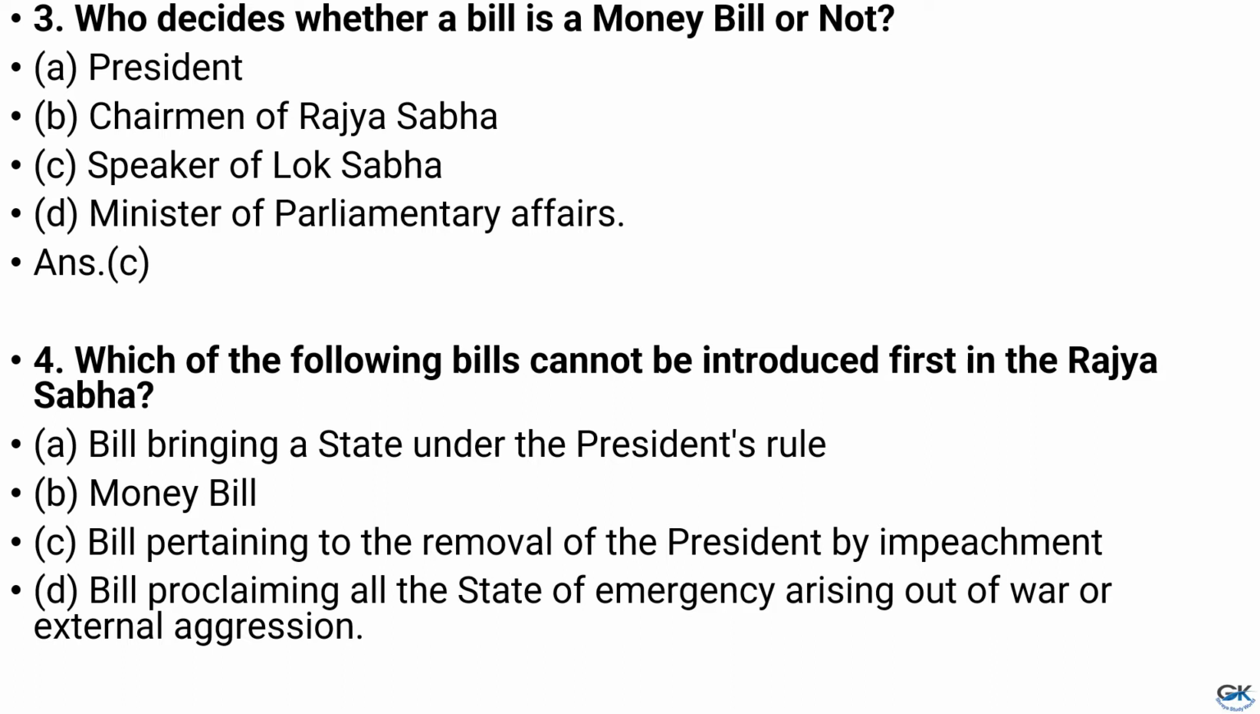Question number 4. Which of the following bills cannot be introduced first in the Rajya Sabha? Option A. Bill bringing a state under the President's rule. Option B. Money bill. Option C. Bill pertaining to the removal of President by impeachment. Option D. Bill proclaiming a state of emergency arising out of war or external aggression.